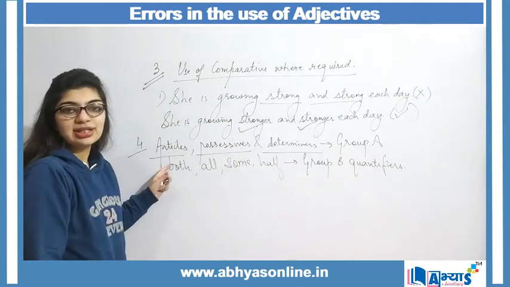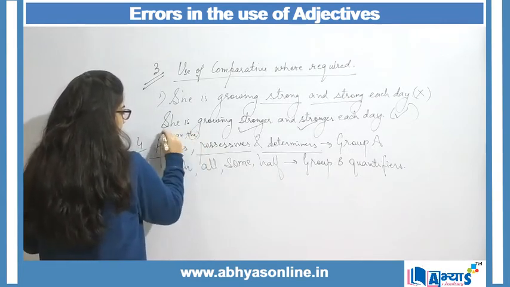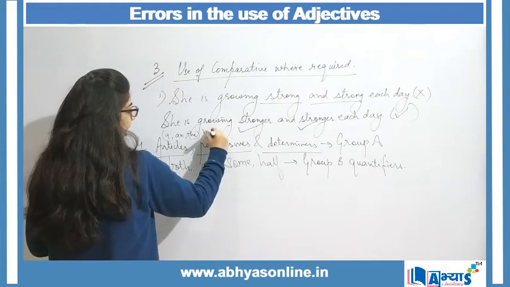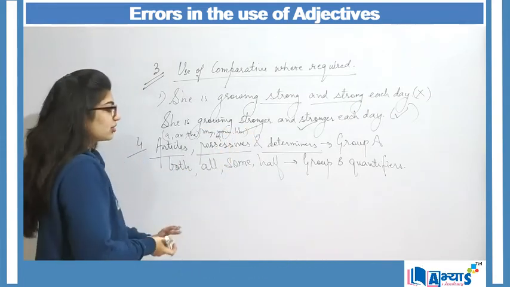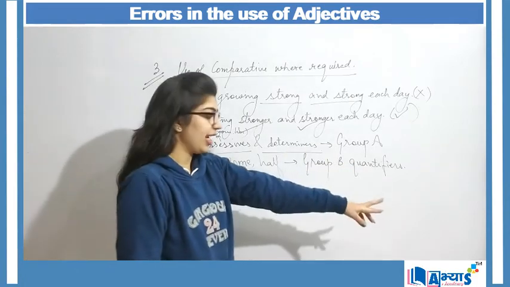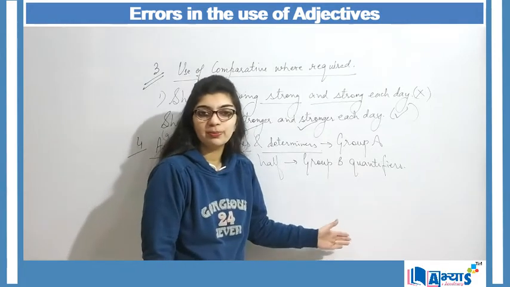We know the articles are A and the, possessives are my, your, her. These are all the possessives. So these are categorized as group A, and both, all, some, half are categorized as group B.